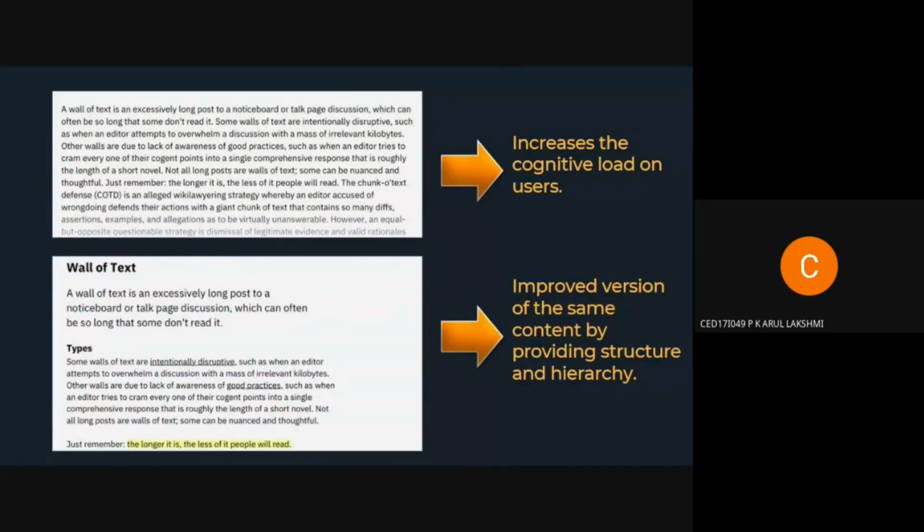And again, I guess we would have all gone to websites where contents are shown without any format or structure, as shown in the first picture. This basically increases the cognitive load on users. We don't understand what is going on, and after some time we just leave the site.